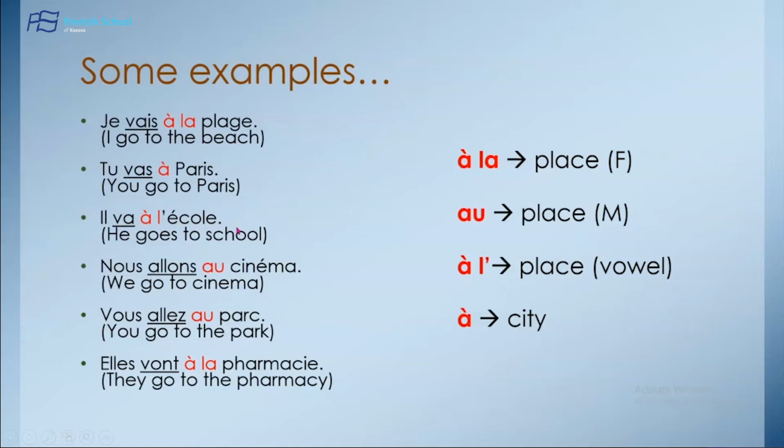And the last one, we use this preposition before a city. Always when we mention in a sentence the name of a city, we should know that before it, without any exception, we always use à. For example, tu vas à Paris. You go to Paris. À Paris. Tu vas à Madrid. Tu vas à Pristina. So always before a city, we use à.